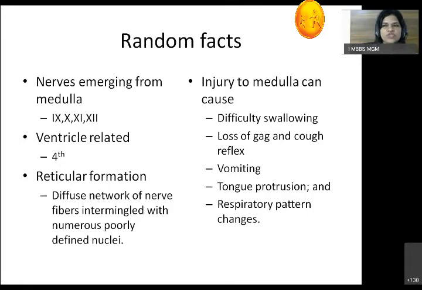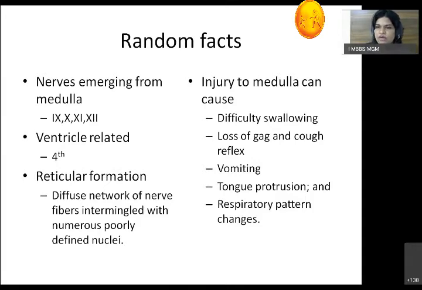Autonomic control also comes at the level of the medulla. If there is an injury to the medulla, remember there are cranial nerve nuclei. The medulla controls heart rate, blood pressure, and respiration. It is the reflex center for yawning, coughing, swallowing. So if there is an injury to the medulla, what symptoms are present? First, difficulty in swallowing. There may be loss of gag and cough reflex. This is very important. If you chew a big particle, normally there will be a gag and you have to remove the particle through the mouth.